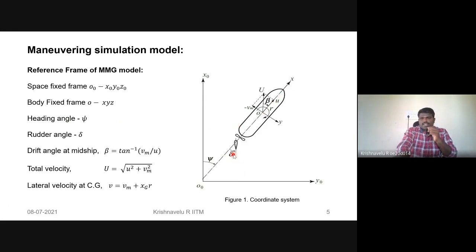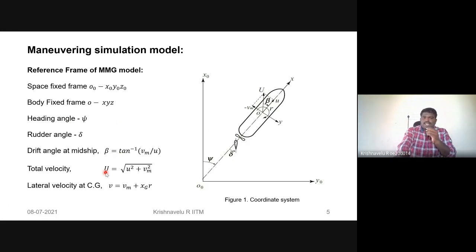And the rudder angle is whenever we apply the rudder in the ship, it gives that rudder angle. It may rotate to the port side or the starboard side. And if we try to turn the ship, at the time of the maneuvering motions, the resultant velocity acts in the tangential direction. The angle of this tangential velocity to the x-axis in the body fixed frame is known as the drift angle. Therefore, we can predict the drift angle by using this formula, the tan inverse of Vm by u. Vm means the velocity acting at the midship.